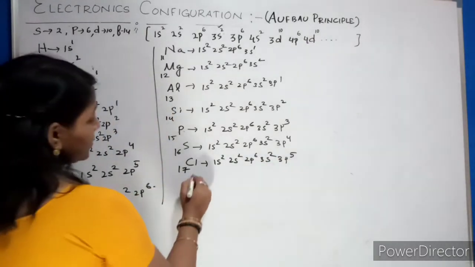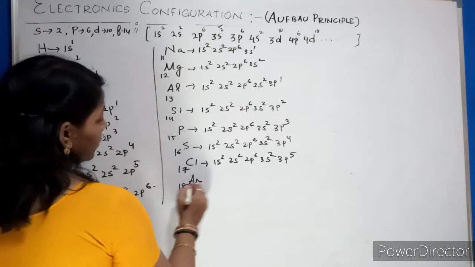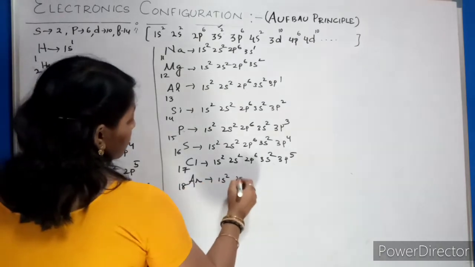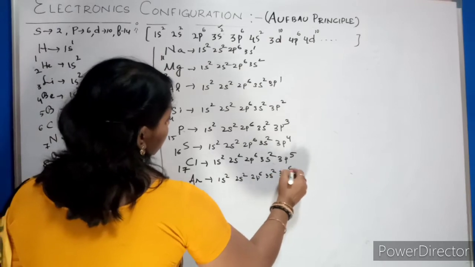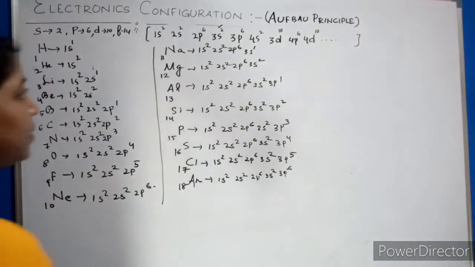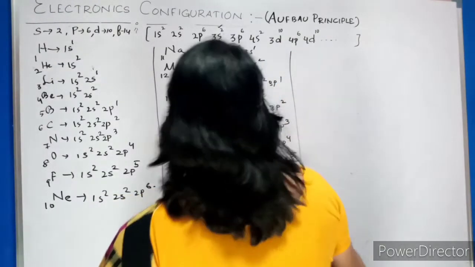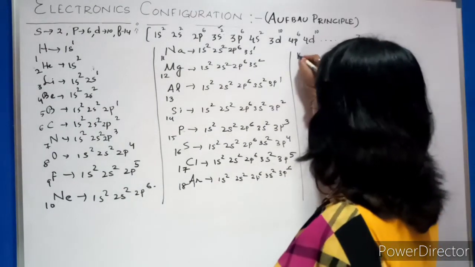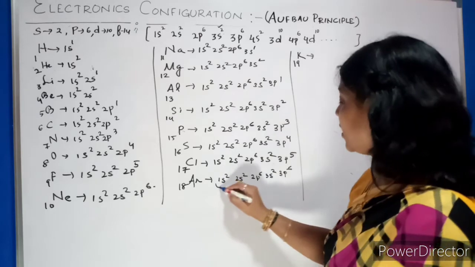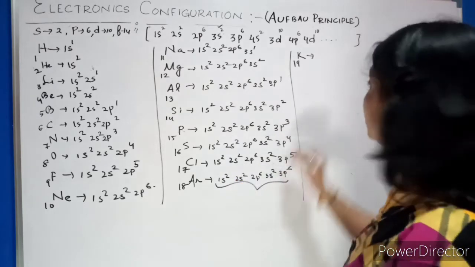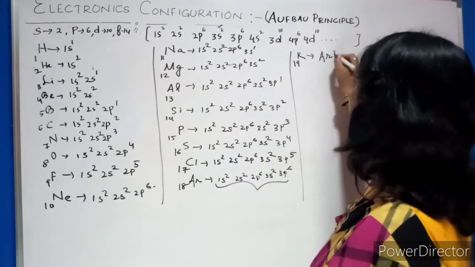After chlorine it is argon. So what will we write? 1s2, 2s2, 2p6, 3s2, 3p6. Okay. After argon, now the next element is potassium. That is 19. So what will we write? Directly you can write for argon up to here. So we can write argon.